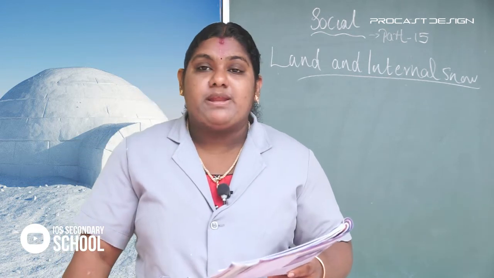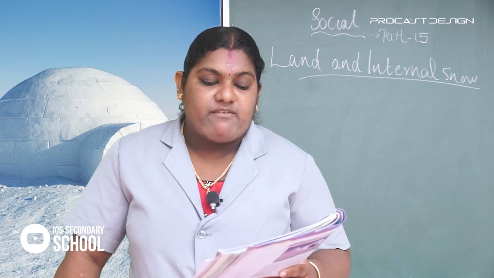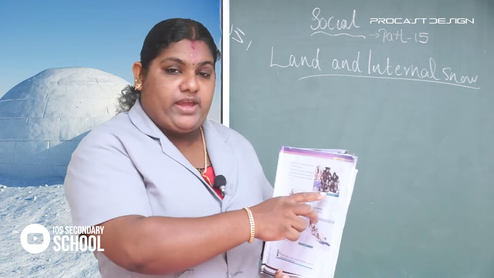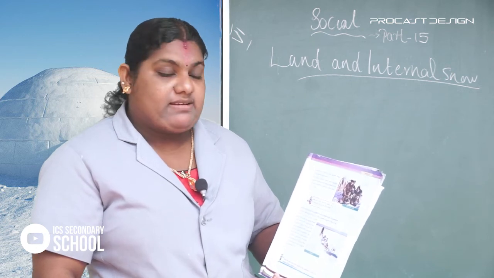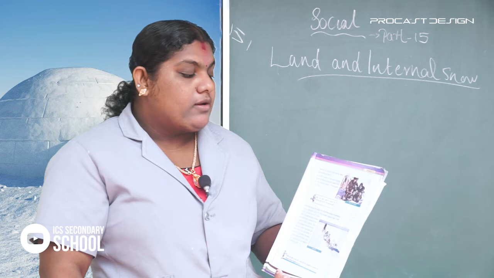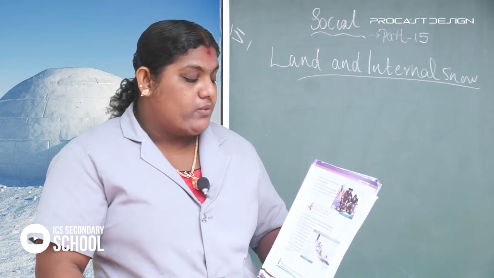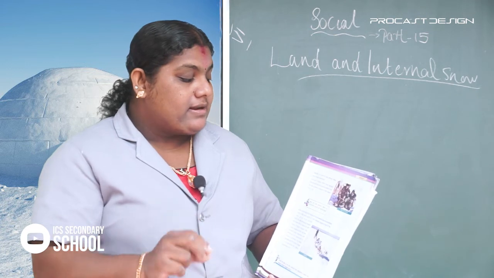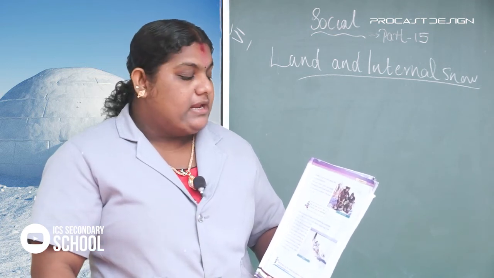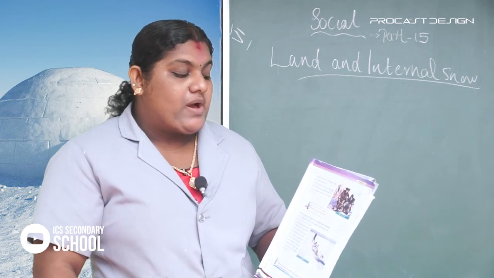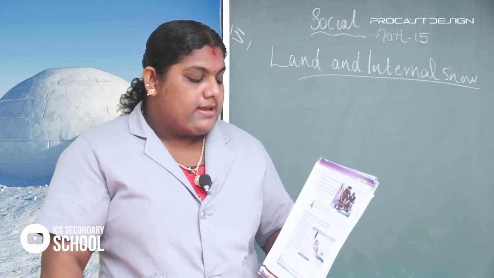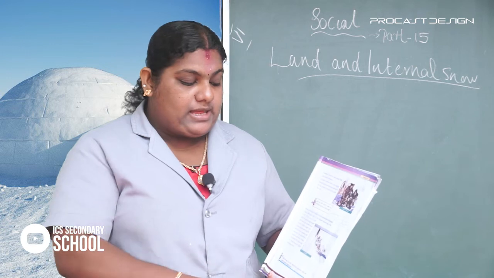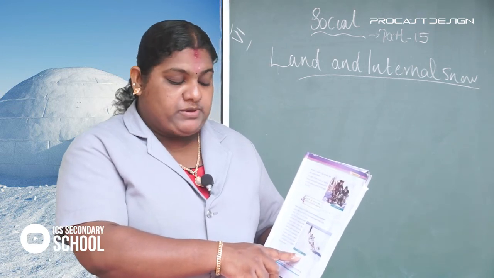After that, we studied page number 97. Here you can see Inuits traveling. Here you can see figure 6.10, the picture of the people of the Inuits. Airtight leather shoes and double layered jacket and trousers made of fur are the common costume, the main dressing style of the Inuits. And here you can see another picture, 6.11.